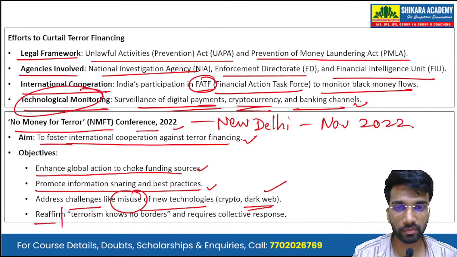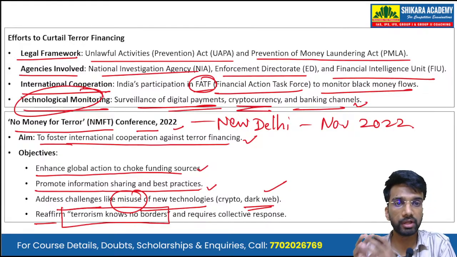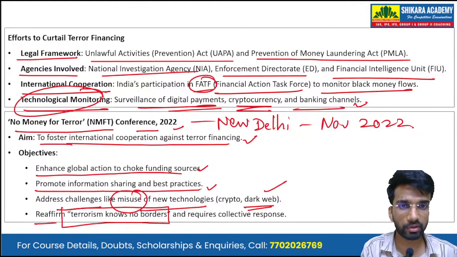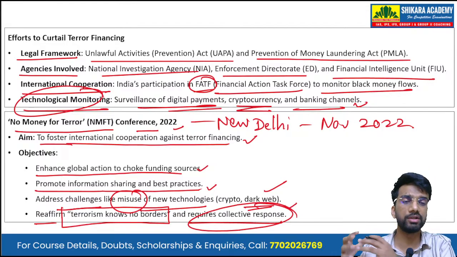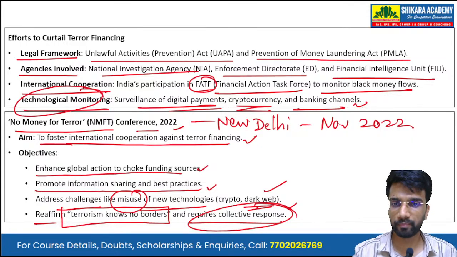Then reaffirm the idea that terrorism knows no borders. There is no good terrorism, there is no bad terrorism, and it requires a collective response from all the countries of the world to deal with the menace of terrorism.